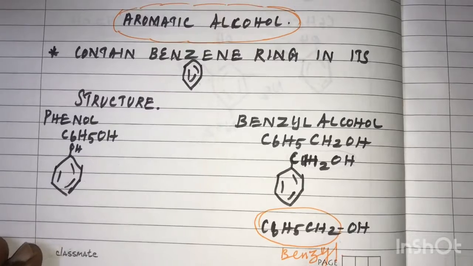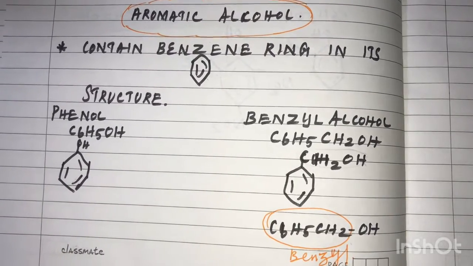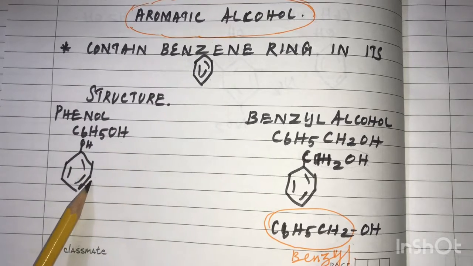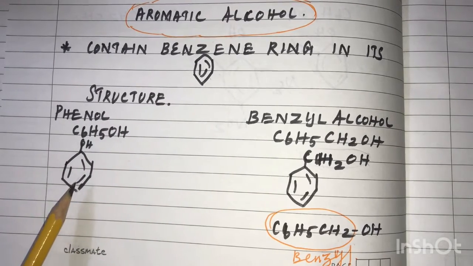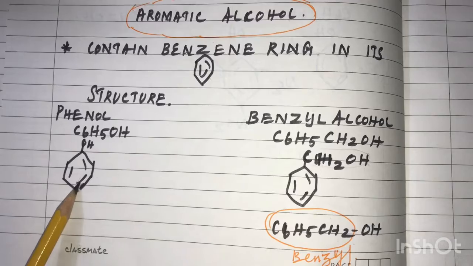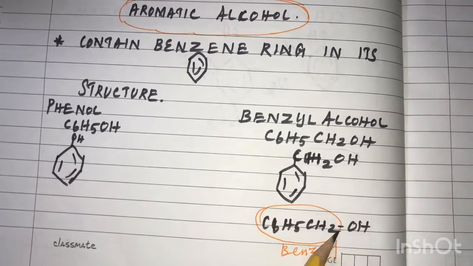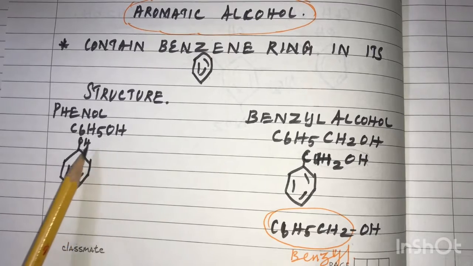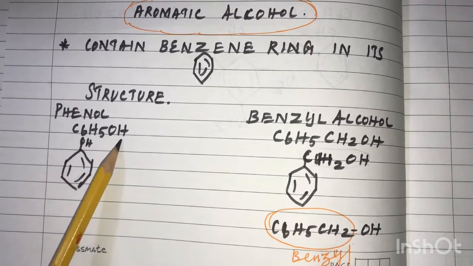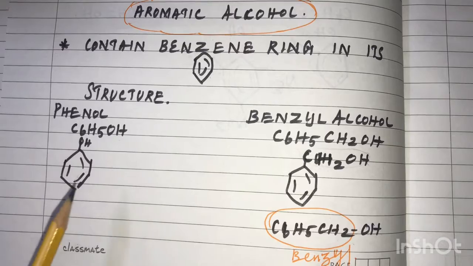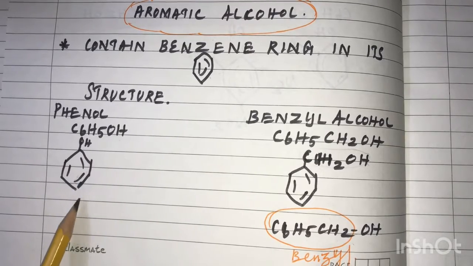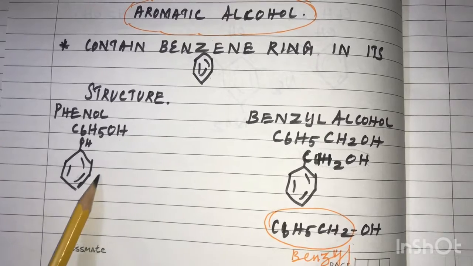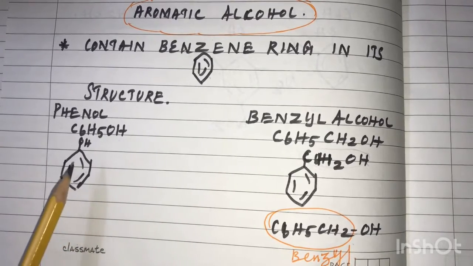Next is aliphatic alcohol and aromatic alcohol. What are aromatic alcohols? They are alcoholic compounds which contain a benzene ring in the structure. There are two types of aromatic alcohol. The benzene ring where the OH group is directly attached to the benzene ring is called phenol. There are different substituted phenols, with substitution in the ortho, meta and para positions of phenol.